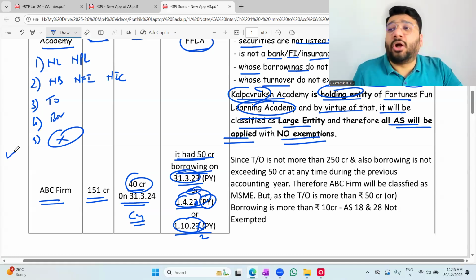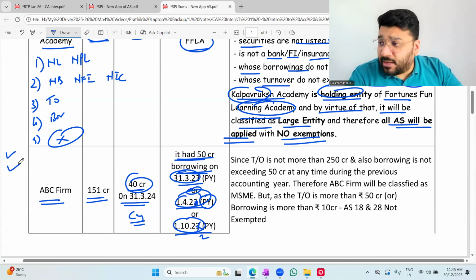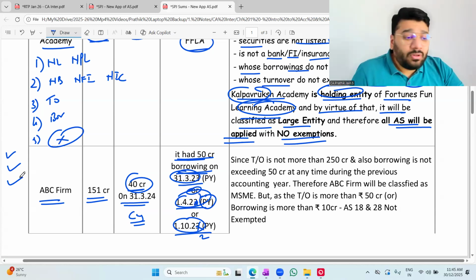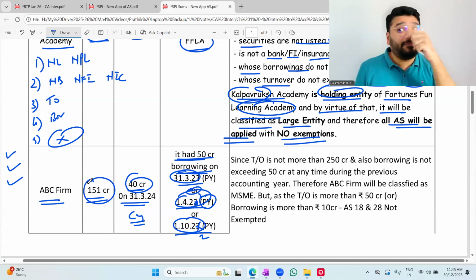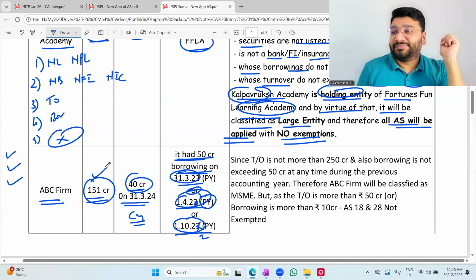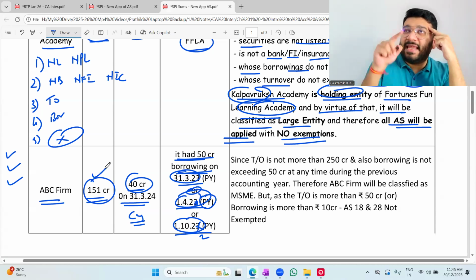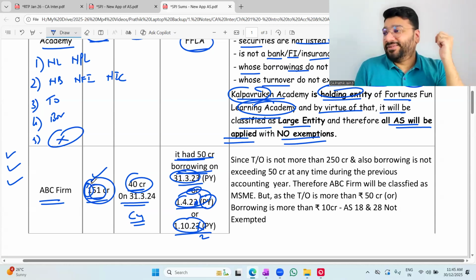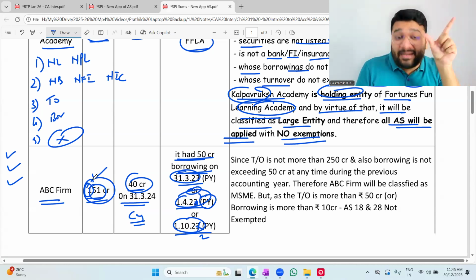ABC firm is not a listed entity, not in the process of listing. ABC is neither a bank, nor a financial institution, nor an insurance company. Borrowing is not exceeding 50 crore. But it is 151. The limit is what? 250. Now they're trying to play with you. It is 151, so we'll say, oh, it is exceeding 50. You will not focus on the 1. Your focus is on 51. Be careful, the digit is very important.